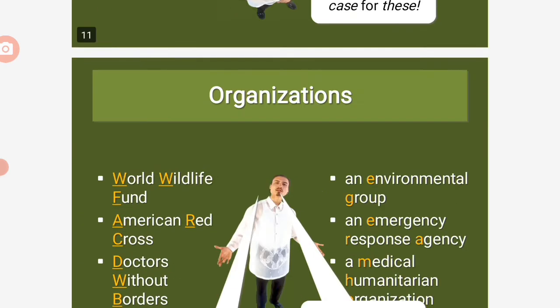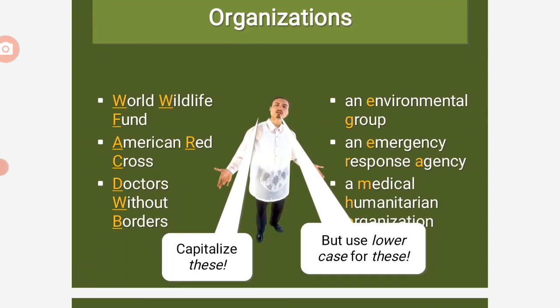Okay, next. How about organizations? World Wildlife Fund. That is the name of an organization, so it needs to be capitalized. Others: American Red Cross, Doctors Without Borders. The first letters of all those names of organizations are capitalized. But in here, they're not capitalized because they are not names. They're common nouns like this: an environmental group, an emergency response agency, a medical humanitarian organization. So no need to capitalize.